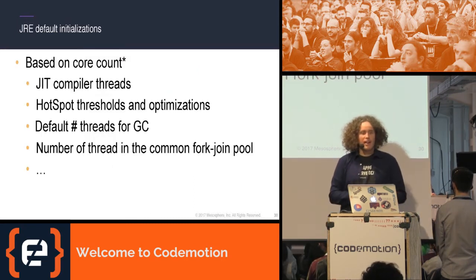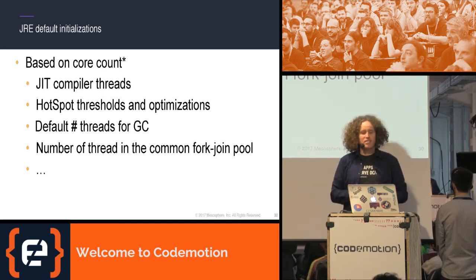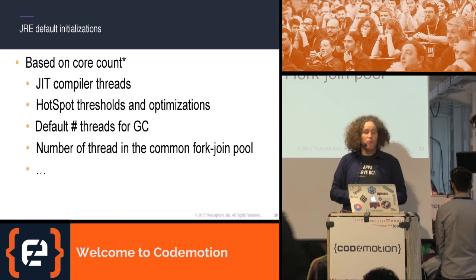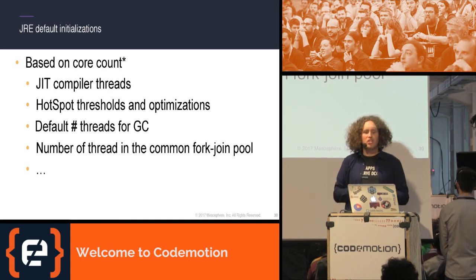So now let's switch from memory to CPU, and talk about the JRE default initialization. There's an asterisk, and we'll see how that varies between different Java versions on one of the coming slides. But when the JRE starts up, and I don't override those settings explicitly, the JRE will look at how many cores, how many processors, I have available on this machine.